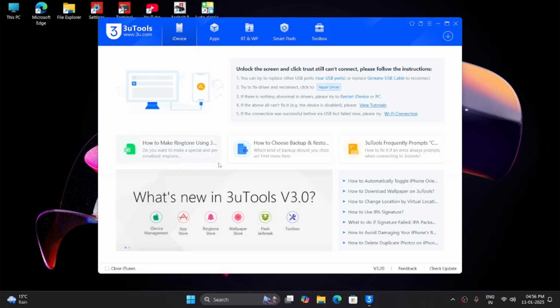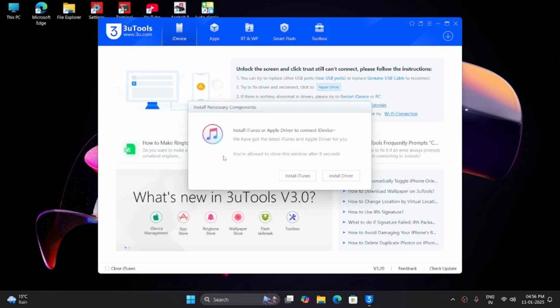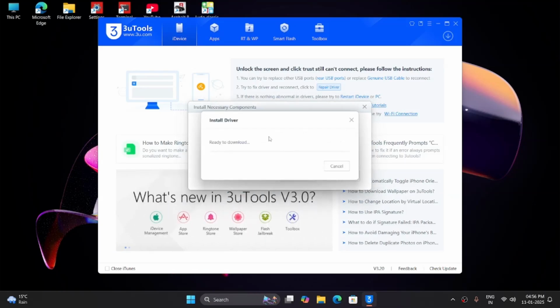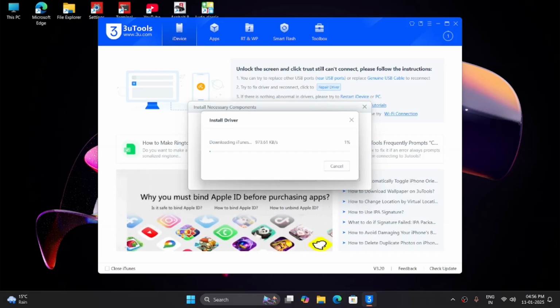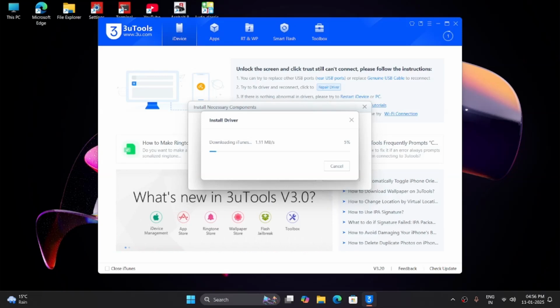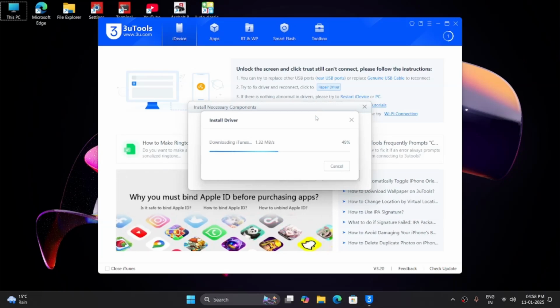After that's done, install Apple drivers on your computer by selecting the Install Driver option when the pop-up appears. Or if you have iTunes installed on your computer, this pop-up probably will not come. This driver installation process might also take 1 to 3 minutes. So please be patient, as that depends on your hardware and internet speed.